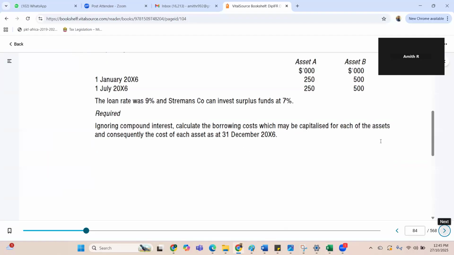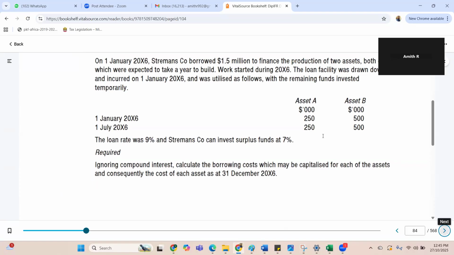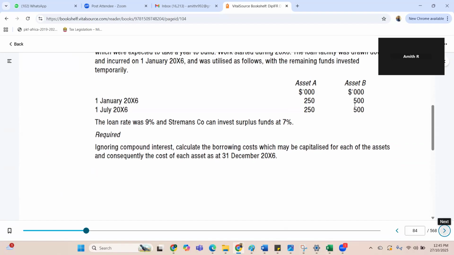How you have to treat it when there are two assets: you have to divide the interest cost in the ratio of each asset. So of the 1.5 million, 500 million was used for asset A and 1000 million for asset B. So the borrowing cost and interest on surplus are also divided in the same proportion.